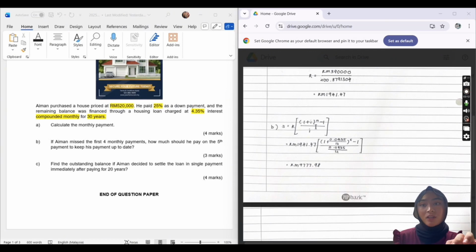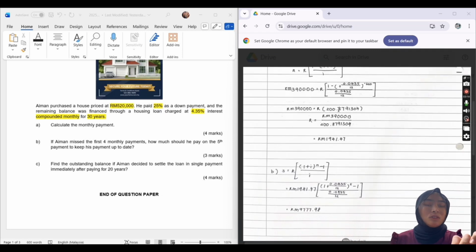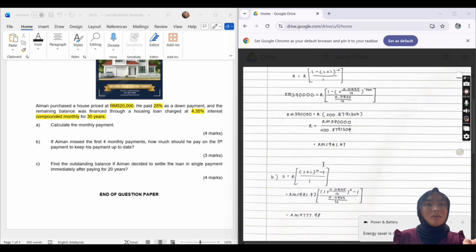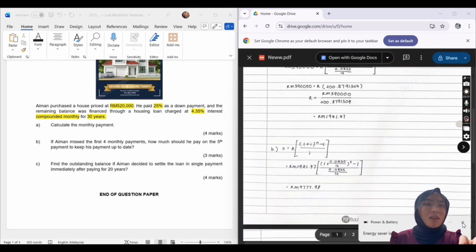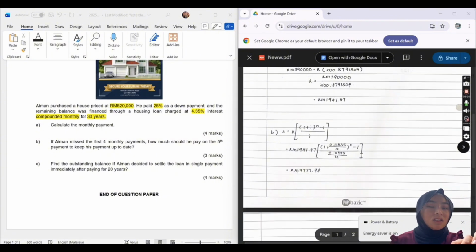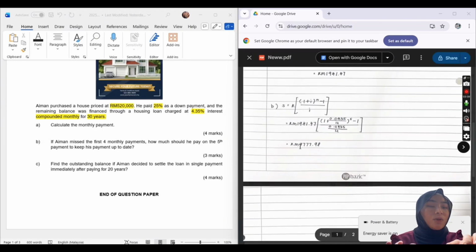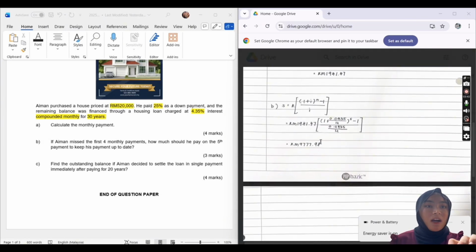We use the monthly payment answer as the R, and for n we use 5. Why 5? Because it's stated here that he wants to make the payment on the fifth payment. We solve this in the calculator, and we get the final answer, which is 9,700 ringgit.